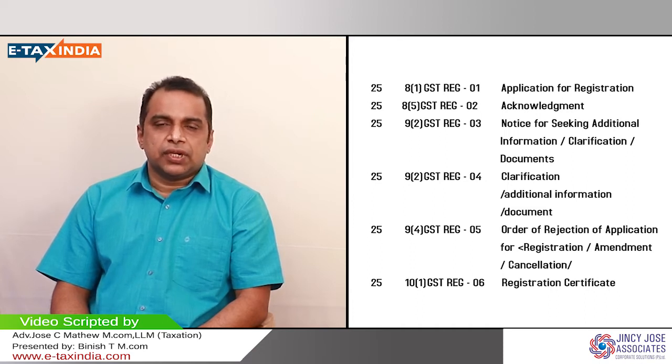So how to do that? What is the procedure? Everything is online and we have to apply online for the GSTIN, the Goods and Services Tax Identification Number. Before that, you should make sure that you have a PAN card, an email ID and a mobile number. Your email ID and mobile number will be verified with a one-time password, OTP. So one-time password verification will be there for the email ID and the mobile number you are providing.